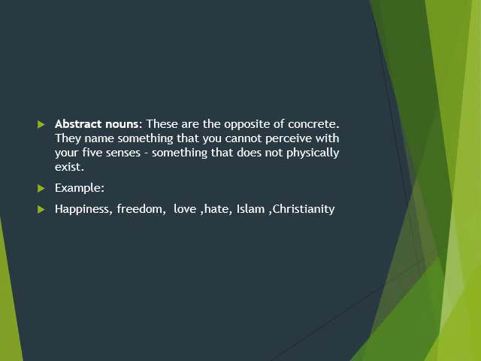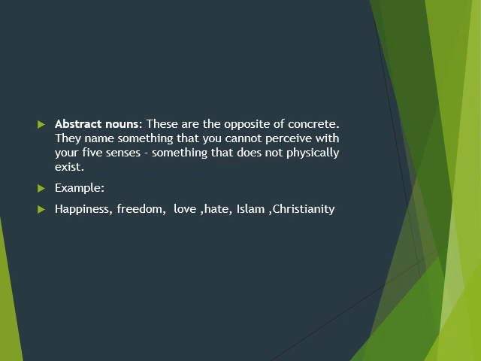Wisdom as well. Happiness, where does happiness actually exist? Things that cannot exist physically are called abstract things. Freedom, what is freedom, or where does it exist? Love, what do you mean by love, can you touch it, can you feel it, can you have it? We can never say in a realistic approach that we have a love. We can never have the existence of love, friendship, wisdom, freedom, or hate.